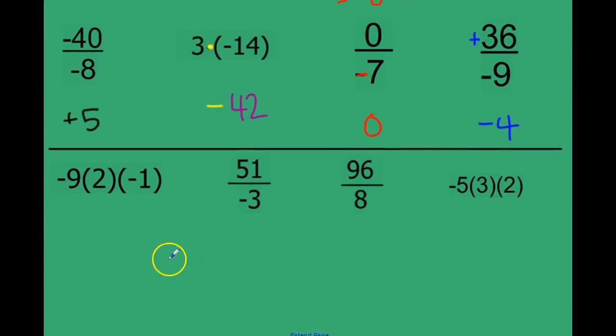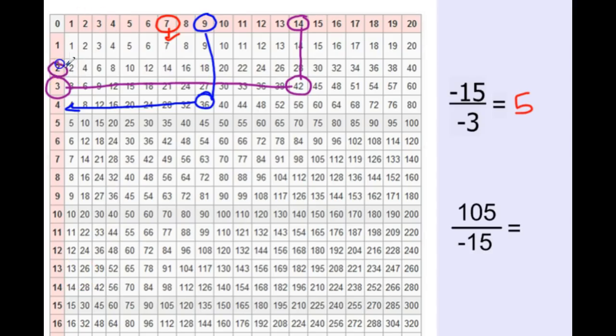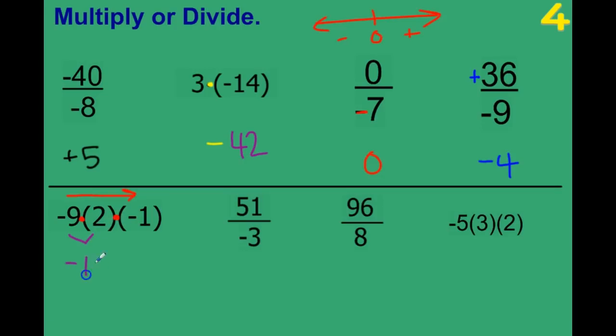Now we have 3 numbers, and they're all touching, so we know it's multiplication. You can put the dot there. We're just going to work our way across, just like later on when we'll learn the order of operations. We just work from left to right. That's all multiplication, so really we're going to get the same answer right now. So these two, if we multiply, happy, grumpy, they don't get along. It's a negative 9 times 2. Here's 2. Here's 9. We get 18. So we have negative 18, and then a negative 1. Those are multiplied. 2 grumpy people, they get along. So 18 times 1 is just 18.